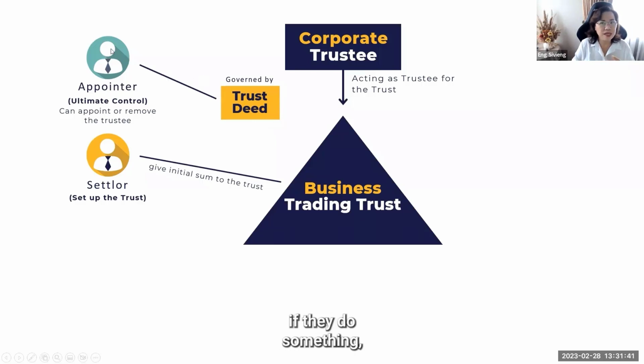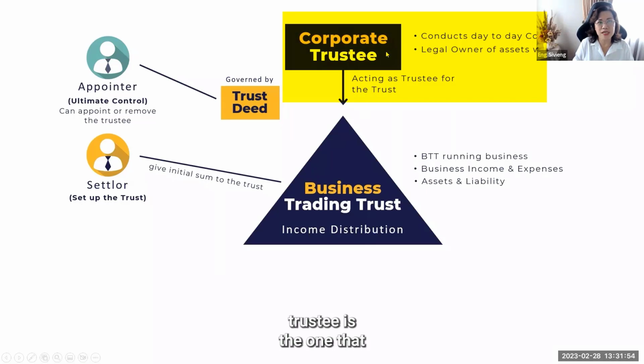Otherwise, if they do something different from what the trust deed allows, they can be in trouble as well. So the trust deed is a very important document when we set up the trust. The corporate trustee is the one that conducts the day-to-day operations, and it's the legal owner of the assets. That means, for example, if you go and buy a business, then in the contract, the corporate trustee is the legal owner of the asset. You will see in the contract it will put the corporate trustee's name. Or if you go and buy property, the legal owner of the property is the corporate trustee.